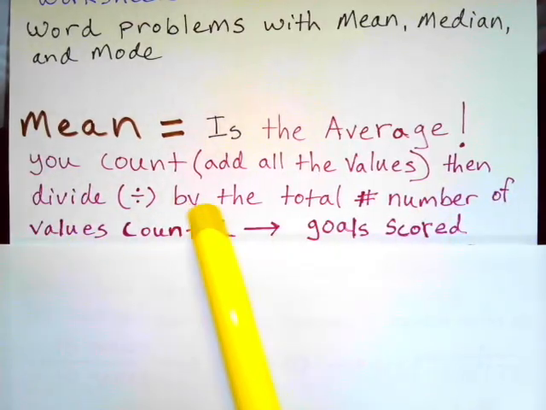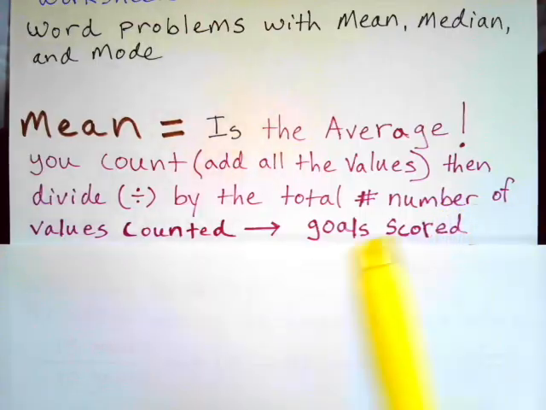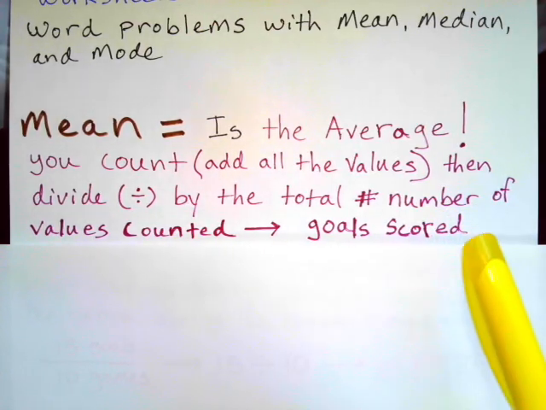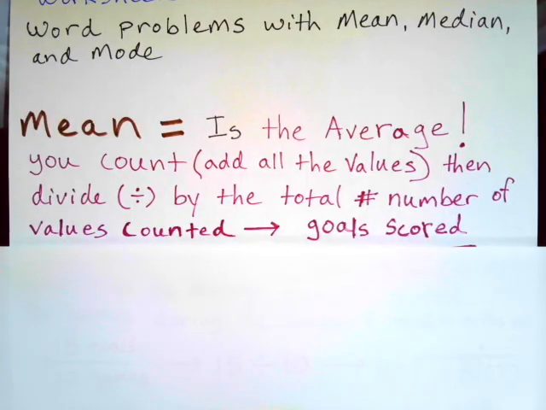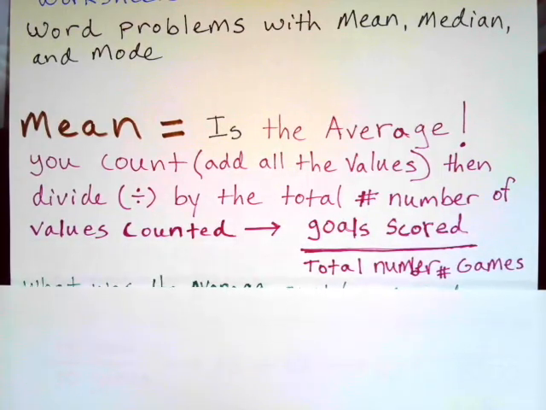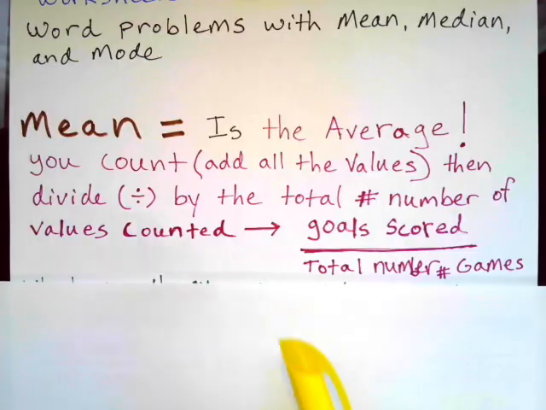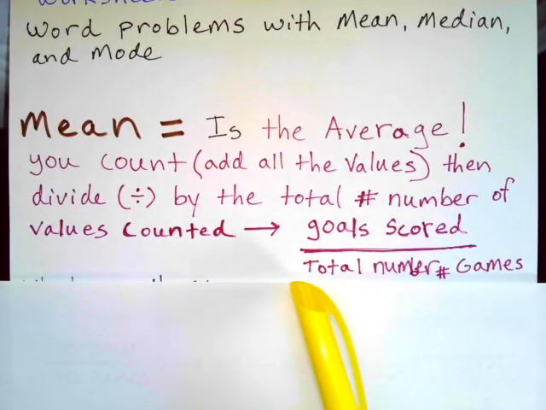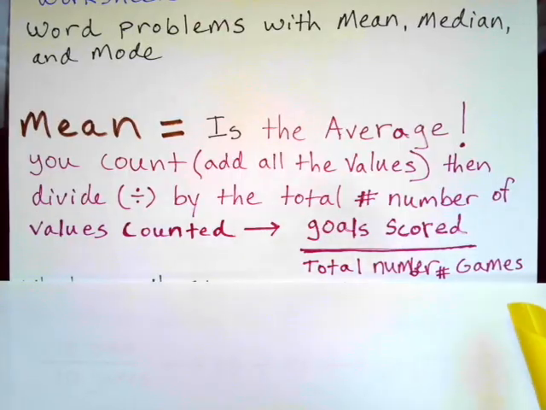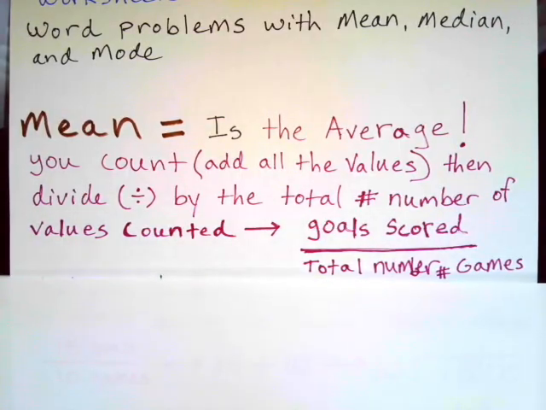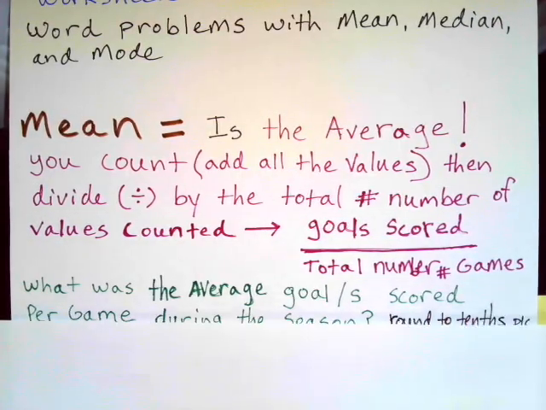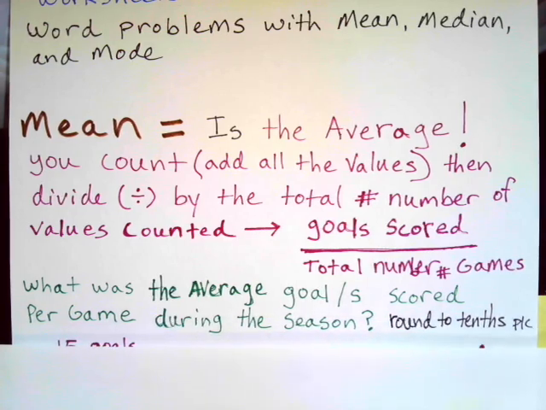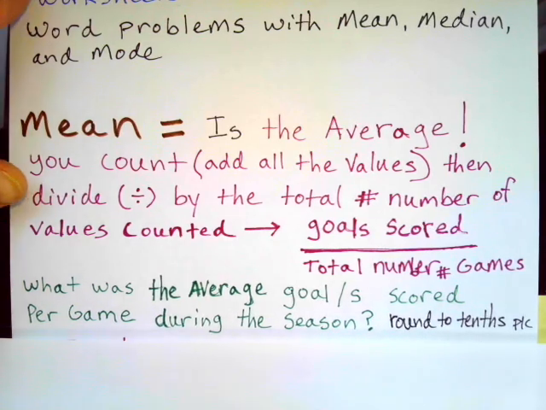Then you divide by the total number of values counted, or goals scored in this particular example, right? Goals scored divided by the total number of games. That's what we're talking about. Goals scored versus total number of games. So what was the average goal or goals scored per game during the season?